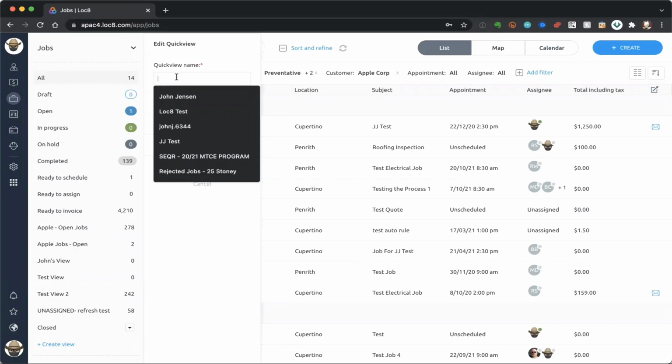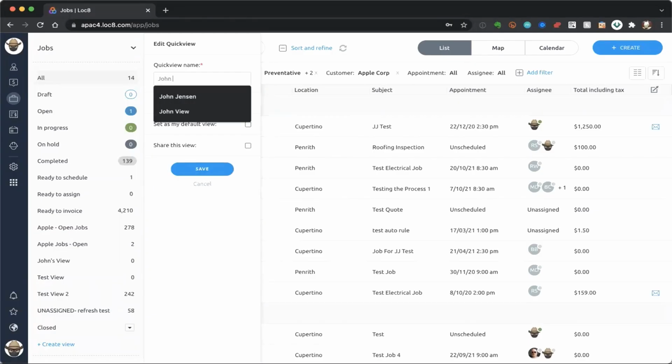So what I'm basically saying is, all this amazing work that I've done in the way of sorting and the filters I've applied, well, I want to re-reference or load up that particular view on a consistent basis. So I'll pop in a name here. So John's Apple view.